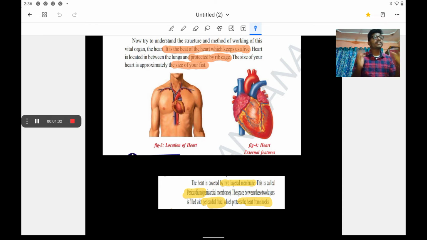That is the location of our heart, and our heart is covered by two membranes called the pericardium. Between this pericardium, an important fluid is present. That fluid is called pericardial fluid.